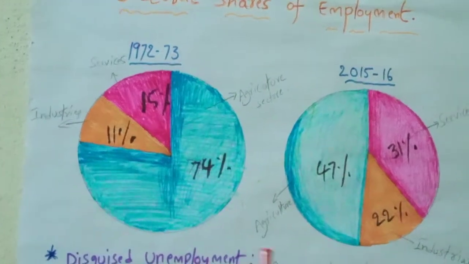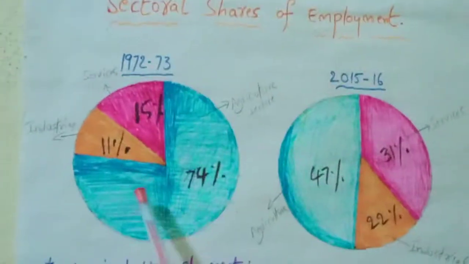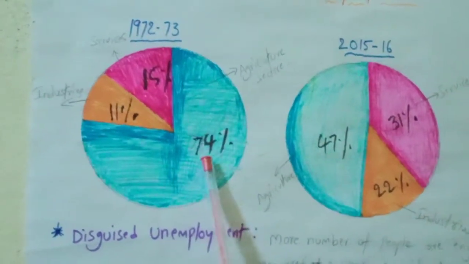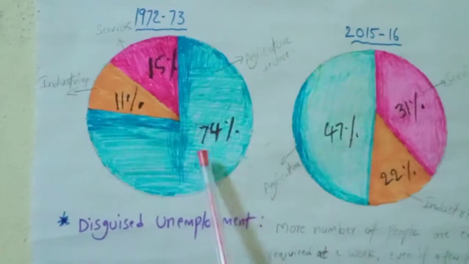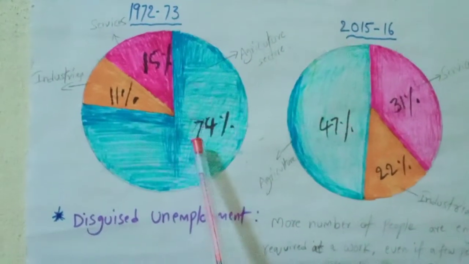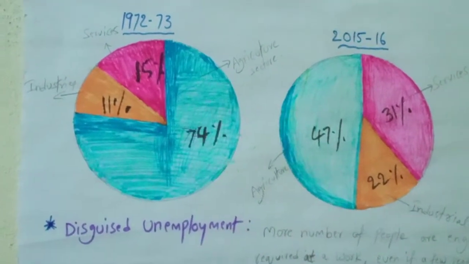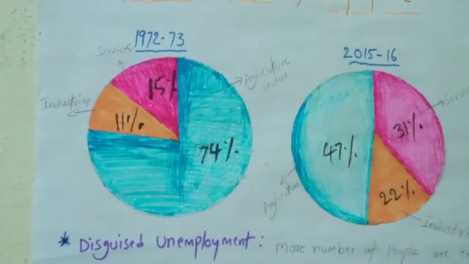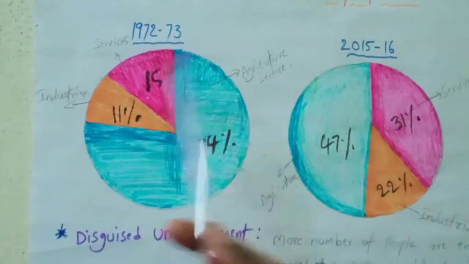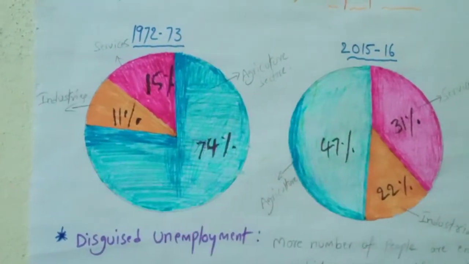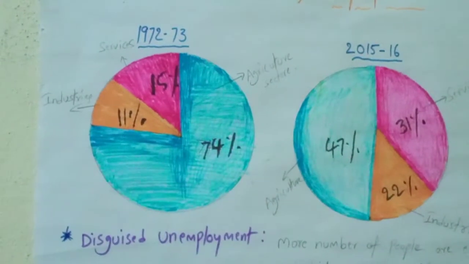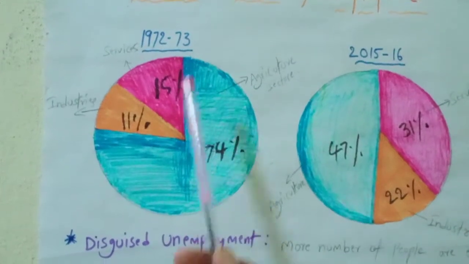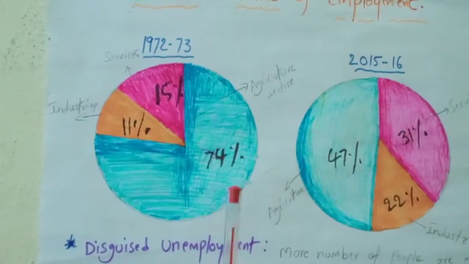In 1972-73, the agriculture sector, in light blue color, provided 74%. Huge employment resources were in the agriculture sector, whereas in the service sector there was only 15% of the employment source in the 1972-73 economic year.